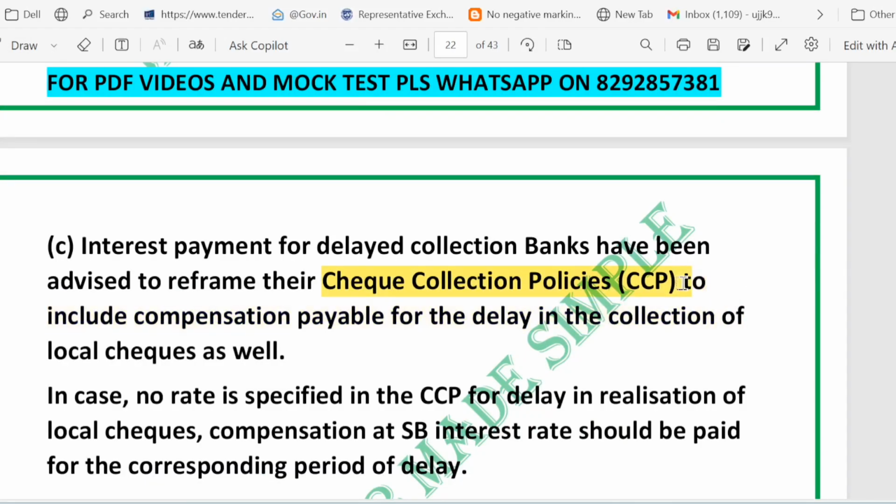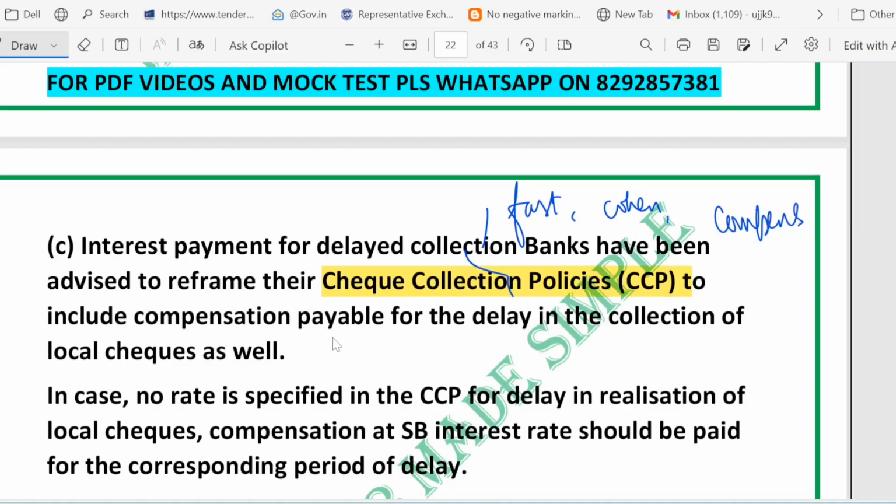Okay. So basically that is for the customer, how the check will be handled, means how fast. These answer a few questions like how fast, when immediate credit is given, and what compensation is paid if the bank delays. So everything is answered by the check collection policy.